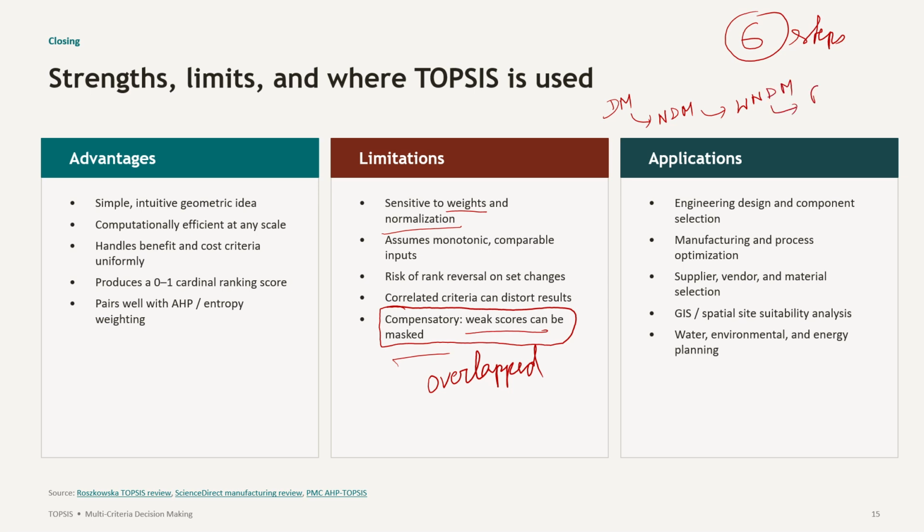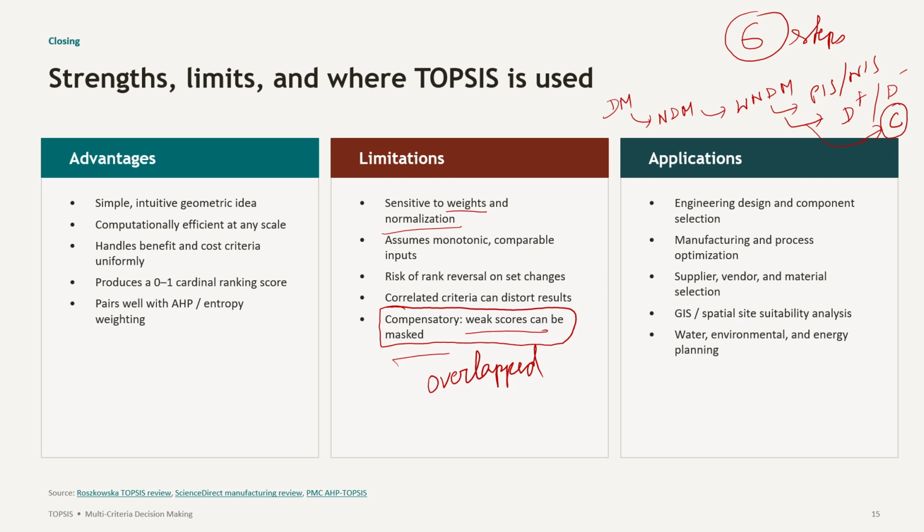Then you go for PIS and NIS. Then you go for the D, right? D plus, D minus. And lastly, you go for closeness coefficient, C. So this C actually gives the solution. Which one is the best?